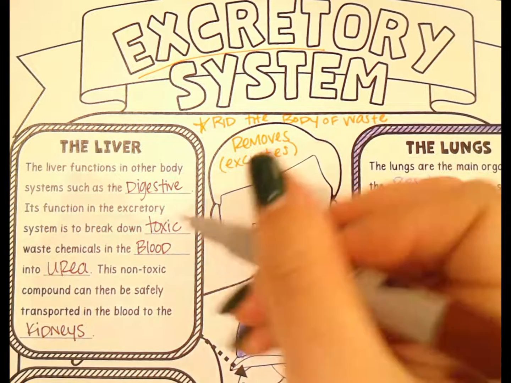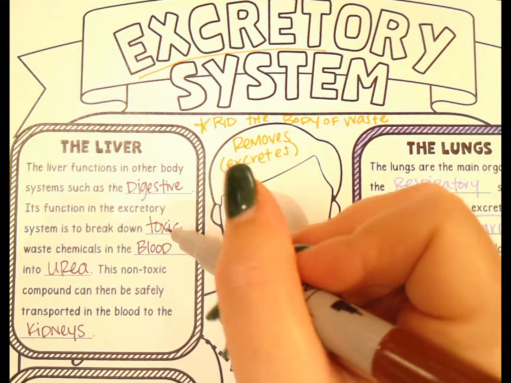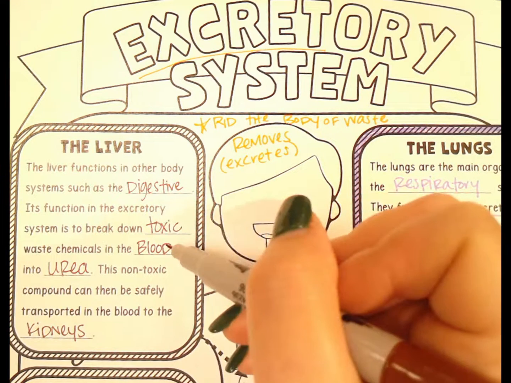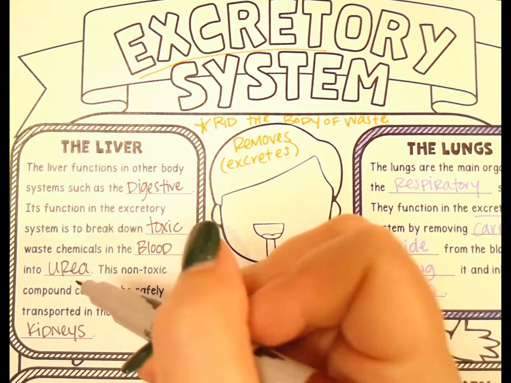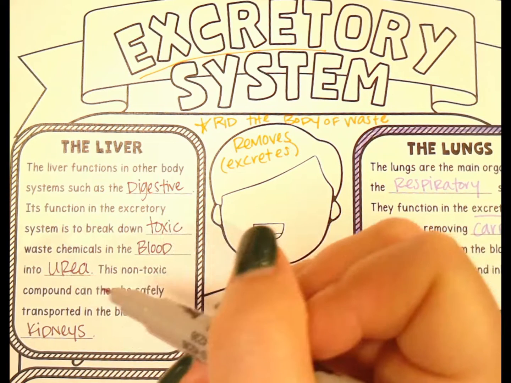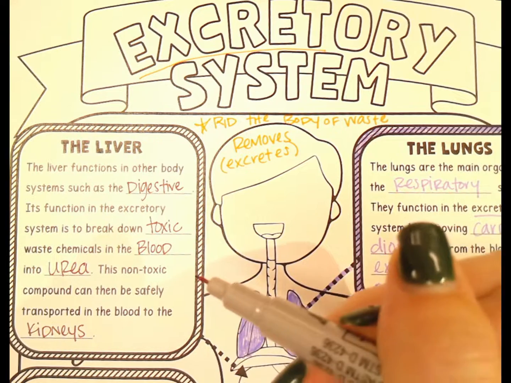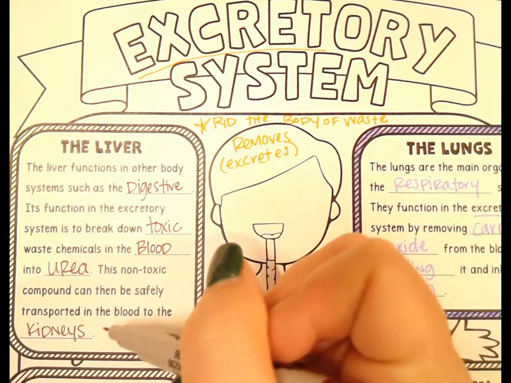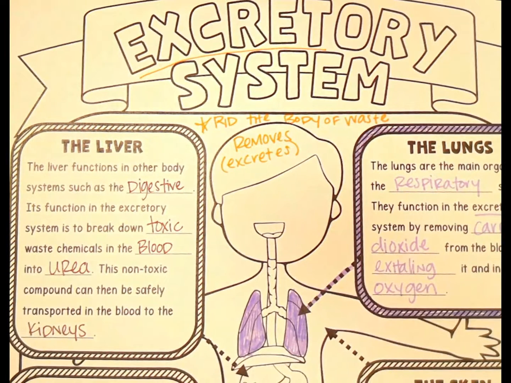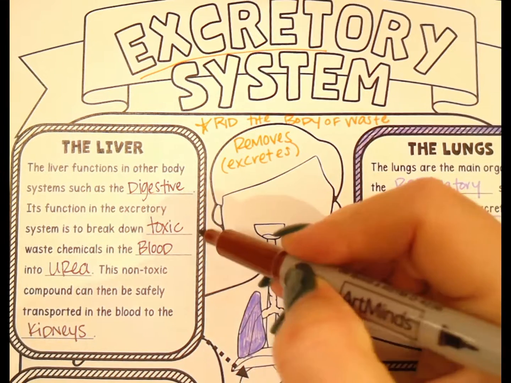Okay, so we filter out toxins in our liver, we pull it out of the bloodstream, your liver turns it into urea, which is a liquid that is not toxic. It kind of breaks down those toxic parts and filters it out, and then sends it to the kidneys, and the kidneys have a different job. So we're going to use brown, and we're going to box in our liver box with brown.